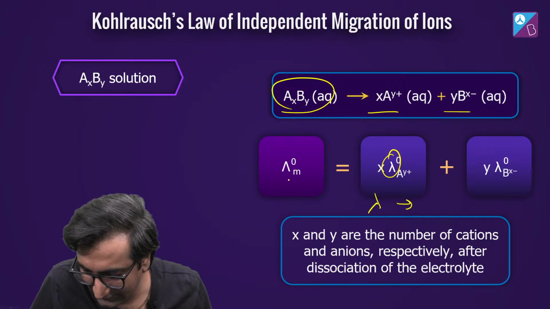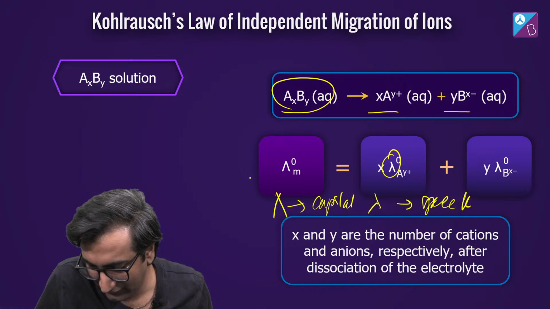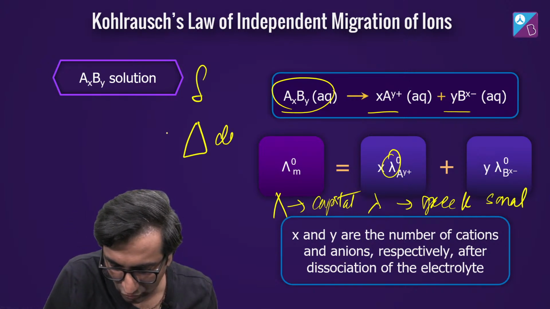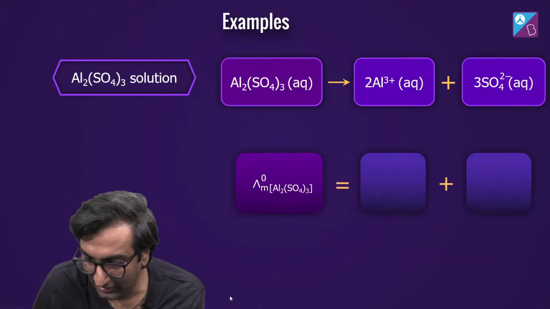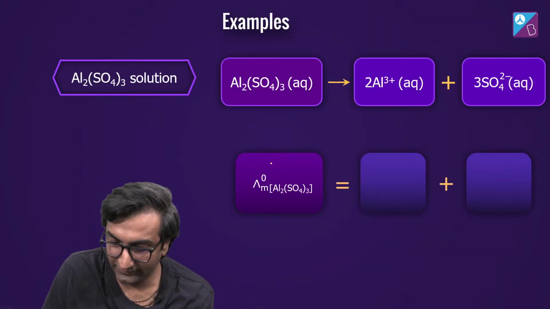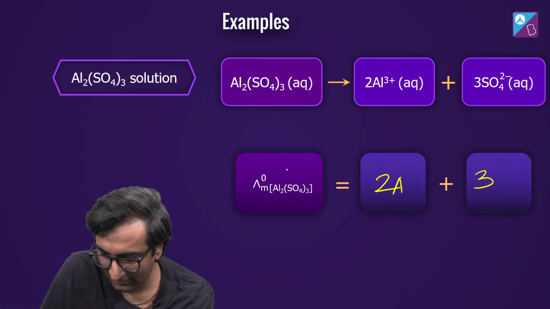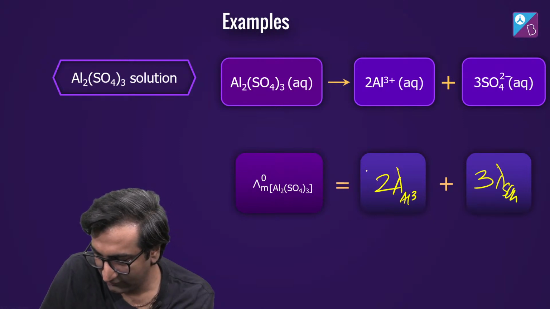This छोटा lambda is Greek, ना? और ये बड़ा lambda है. This is like capital. And this is small. Just like ये delta और delta होता है ना. ठीक है? That's why you write lambda like this, lambda like this. So for this, it will be 2 plus 3. I mean, obviously, right? 2 lambda Al3+ plus 3 lambda SO4 2-.